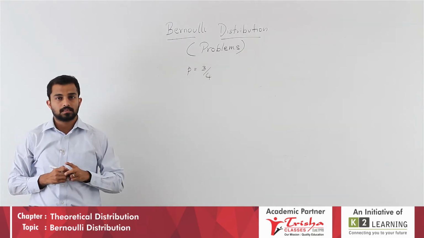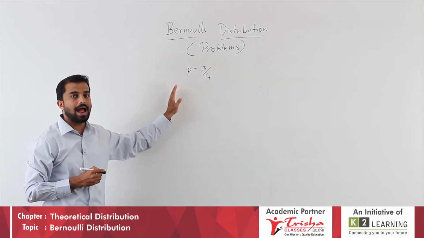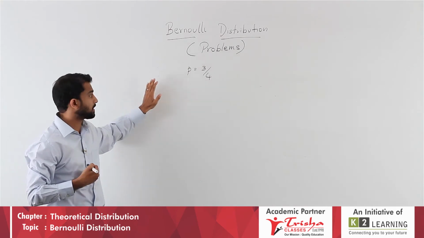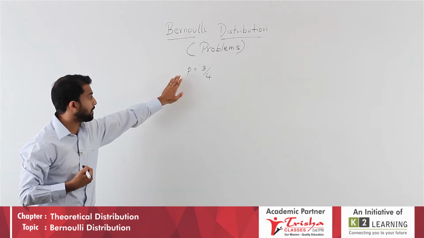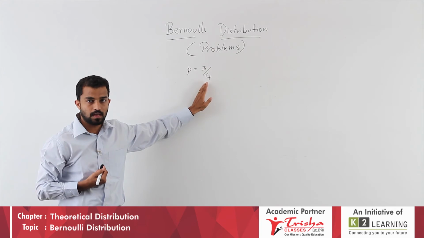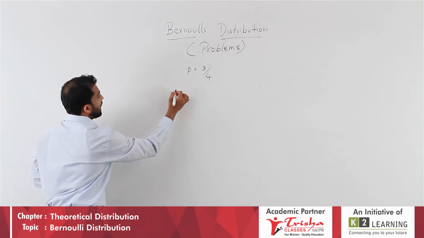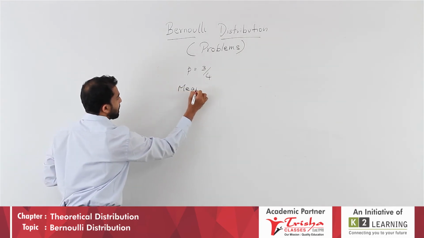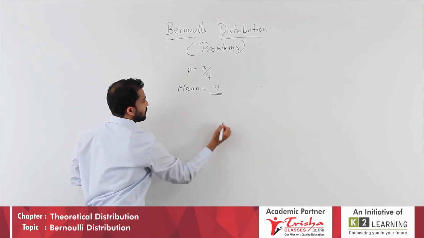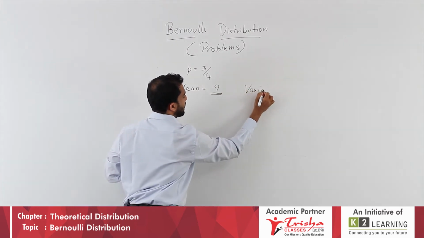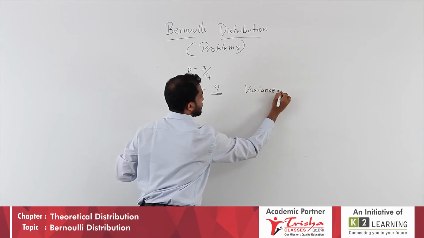And they have asked, find the mean and the variance. Find out what is the mean as well as what is the variance.